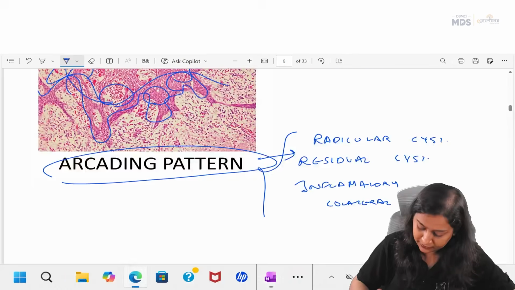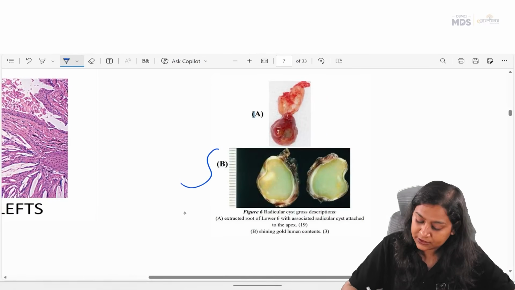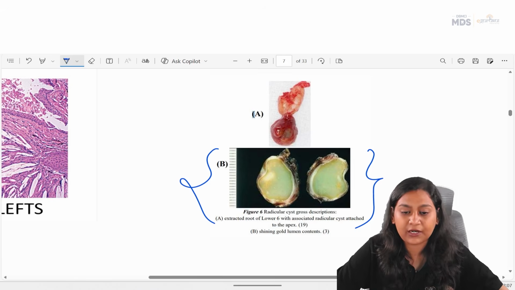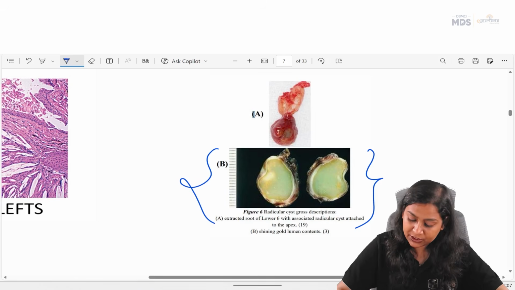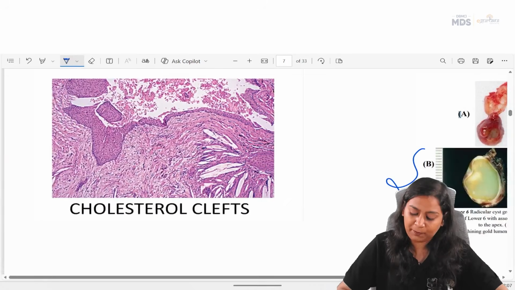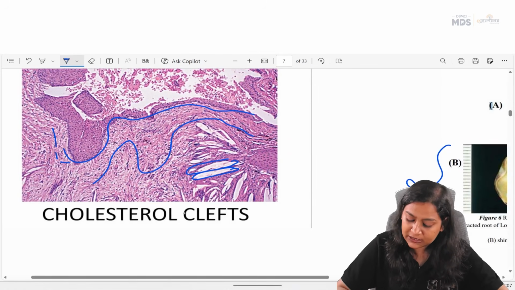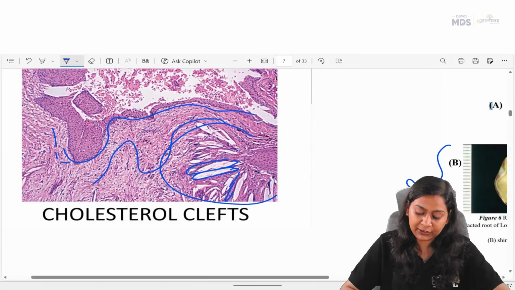I'll show you in the diagram as well. Okay? See this. This is the shimmering effect. When we aspirate the radicular cyst content, the cholesterol crystals impart a shimmering effect. Now, on the histopath, can you see this long cholesterol cleft? This is the arcading pattern. Okay, this is the epithelium and this is the connective tissue and this is the cholesterol cleft which is surrounded by multinucleated giant cells.